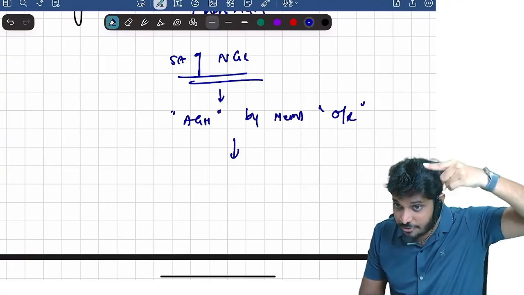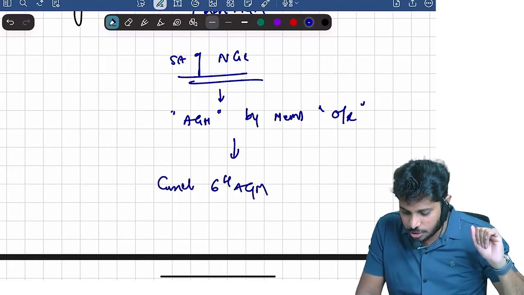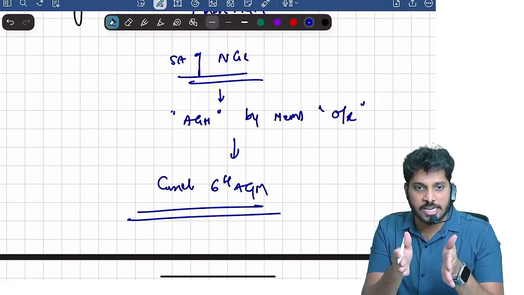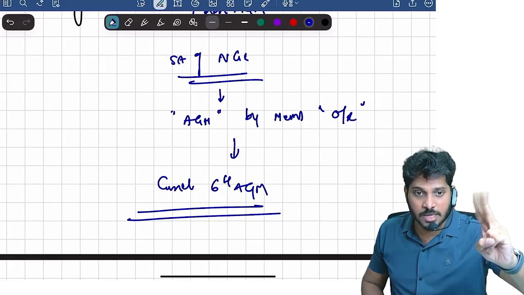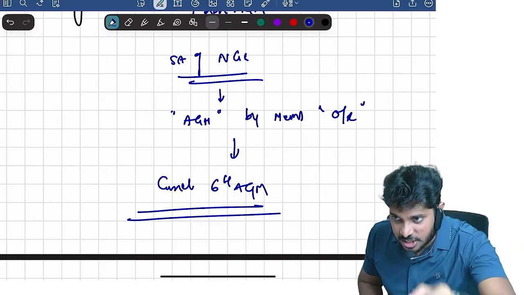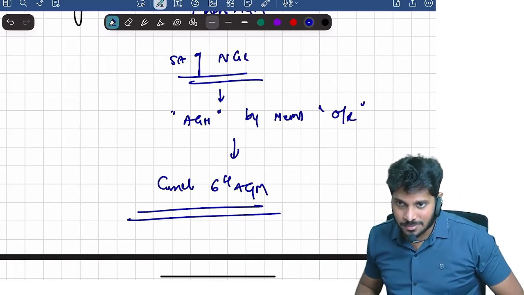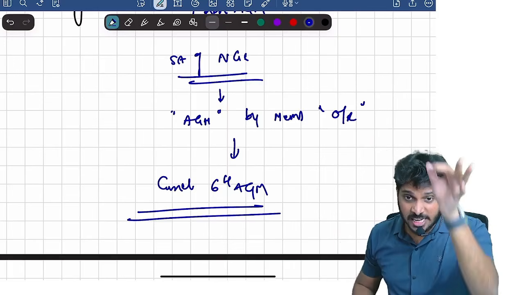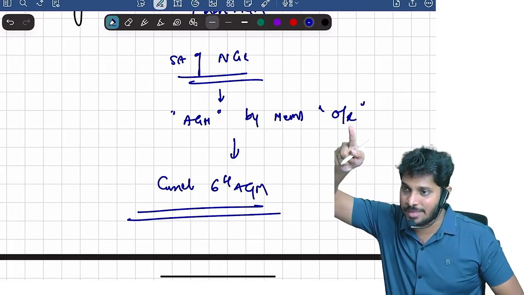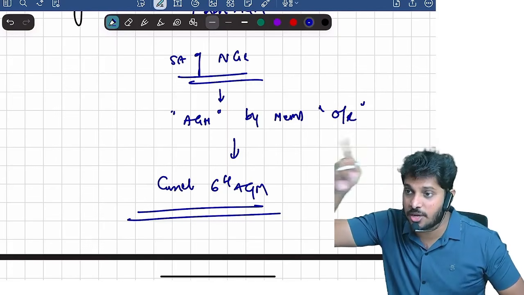Until when is this auditor appointment valid? From the AGM where he was appointed, until the conclusion of the 6th AGM. For example, if an auditor is appointed at the 21st AGM of the company, his appointment is valid until the conclusion of the 26th AGM. Are you clear? If an auditor is appointed in the 26th AGM, his appointment is valid up to the conclusion of the 31st AGM. Again, if an auditor is appointed in the 31st AGM, his appointment is valid until the conclusion of the 36th AGM.